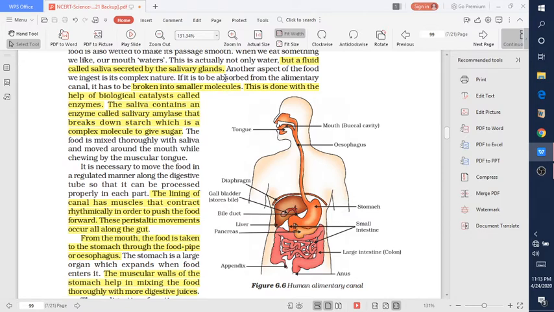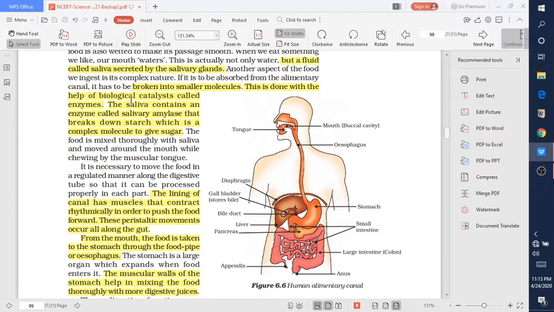Another aspect of the food we ingest is its complex nature. If it is to be absorbed from the alimentary canal, it has to be broken into smaller molecules. This complex food material should be broken into smaller ones, and this is done with the help of biological catalysts called enzymes.